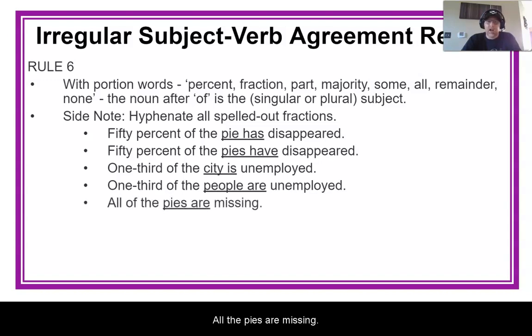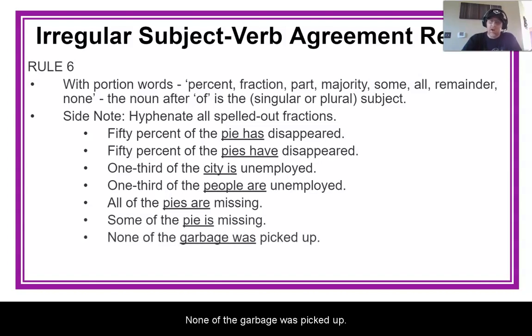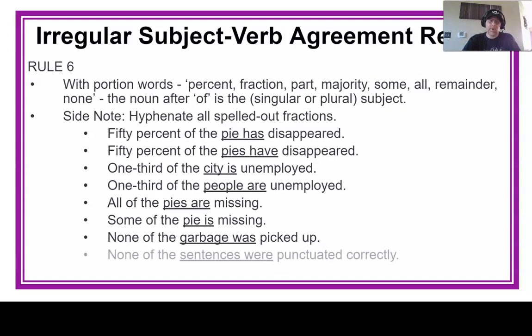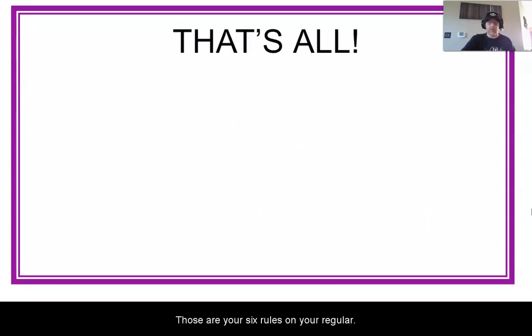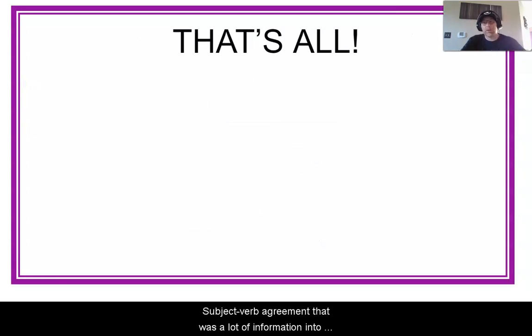All of the pies are missing. Some of the pie is missing. None of the garbage was picked up. None of the sentences were punctuated correctly. Okay, so again, it's just all about making sure that when you use these portion words, your subject follows the word of. Okay? Those are your 6 rules on irregular subject-verb agreement.